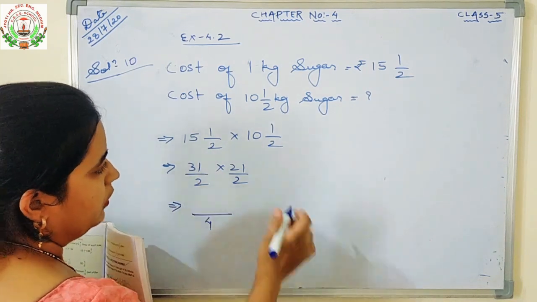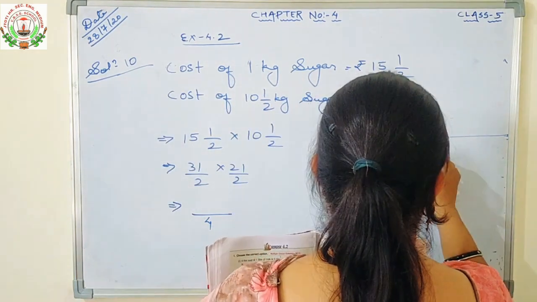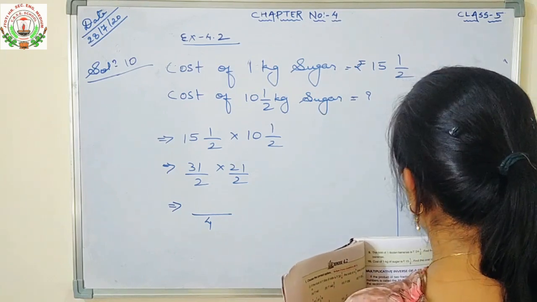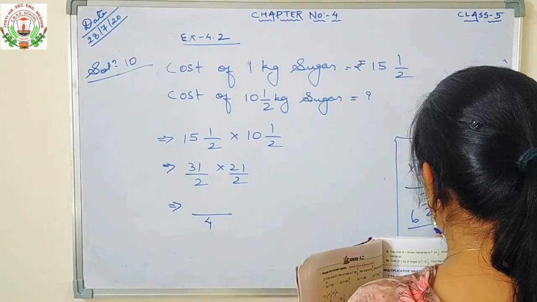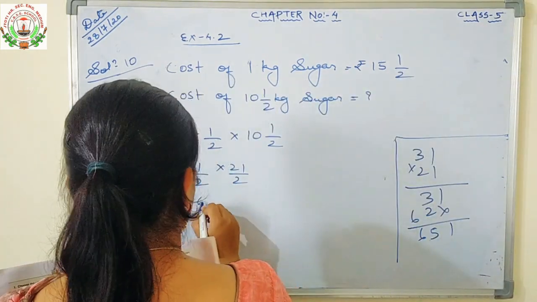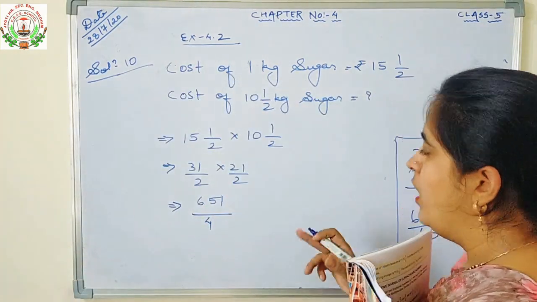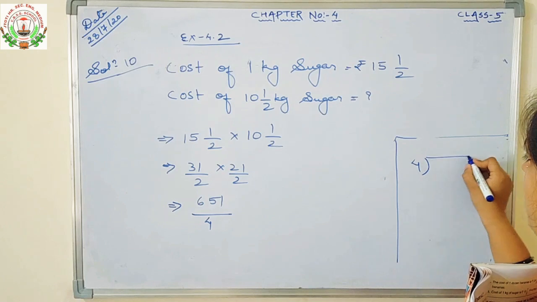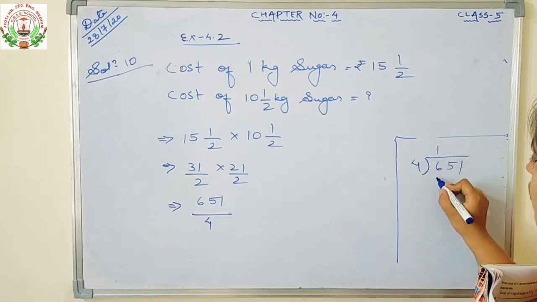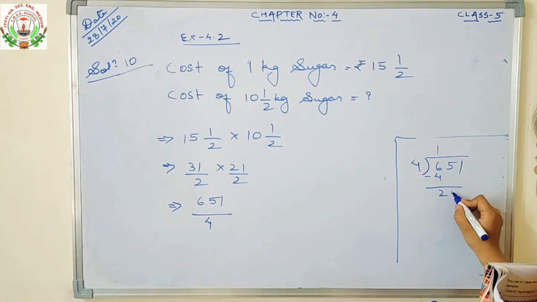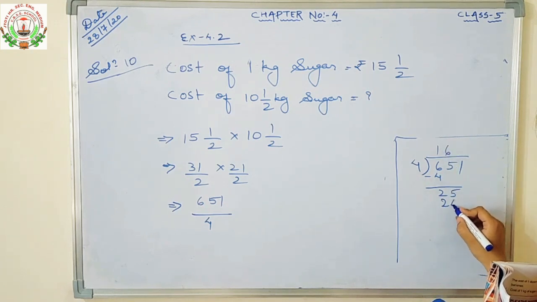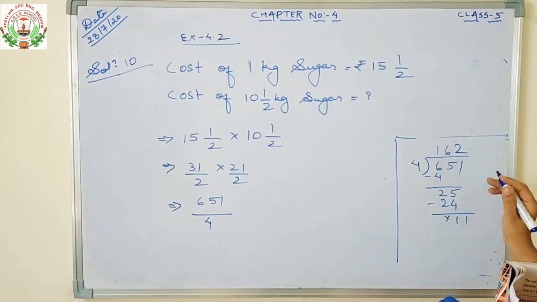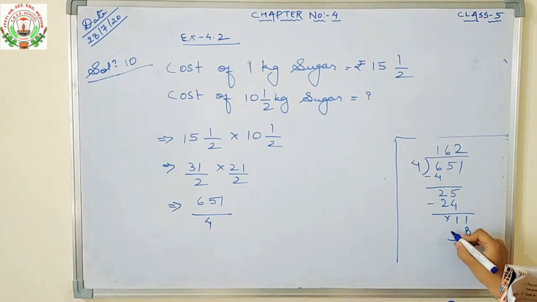2 2s are 4. 31 into 21 you will multiply in your rough column. 1 1s are 1, 1 3s are 3, 2 1s are 2, 2 3s are 6. 1, 5 and 6. 651/4. Now you will divide 651 by 4. With 4 you will divide 651. 4 1s are 4, 2 5, 4 6 are 24. 1 1, 4 2s are 8, 4 3s are 12 will be greater, so 4 2s are 8, minus it.